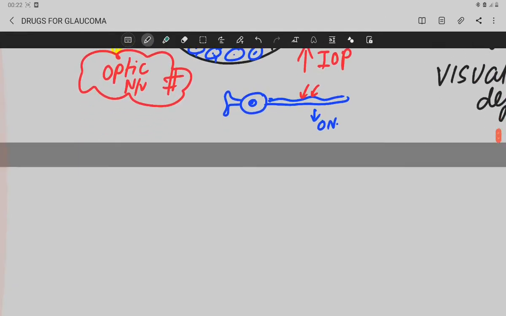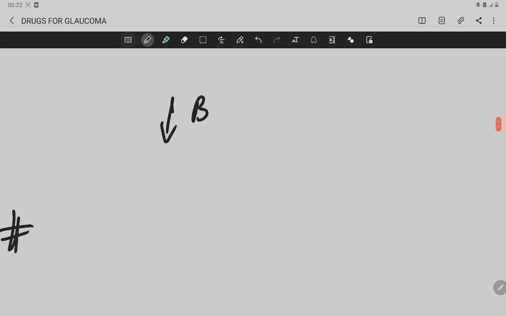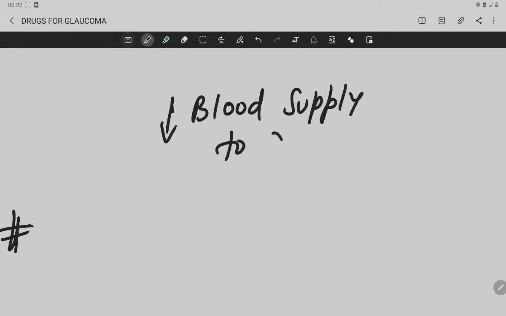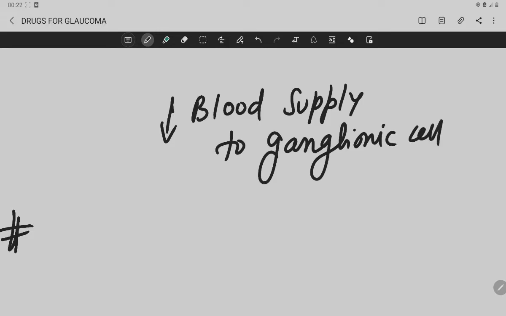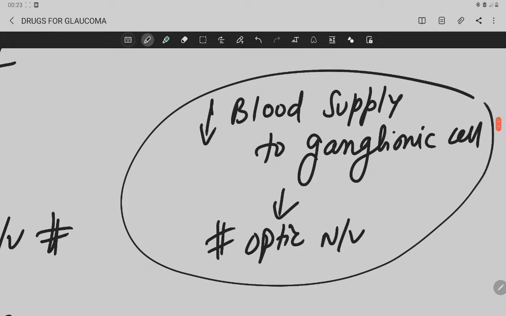Okay, so another theory of glaucoma is called your vascular theory. Reduced blood supply to the ganglionic cell, that means ischemia to the ganglionic cell, causing degeneration of optic nerve, leads to glaucoma. Okay, so this is the vascular theory of glaucoma.